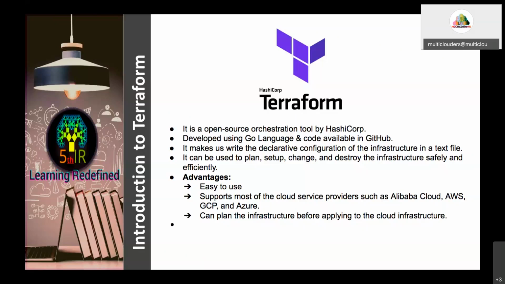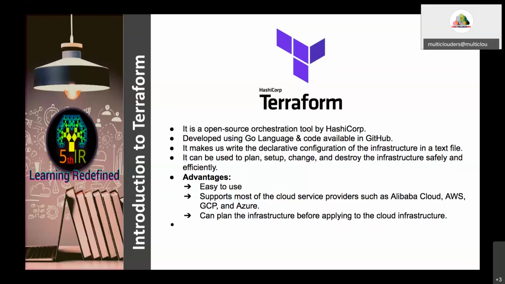Everything you can do by using code. That is Terraform. Okay, so moving to the advantages, it's easy to use. Again, it supports all the cloud service providers available, that is Alibaba Cloud, AWS, GCP, and Azure. One more advantage is you can plan the infrastructure before applying it to the cloud infrastructure. Before creating the resources on the real cloud platform, you can plan the infrastructure. That option is provided in Terraform, which I will explain.